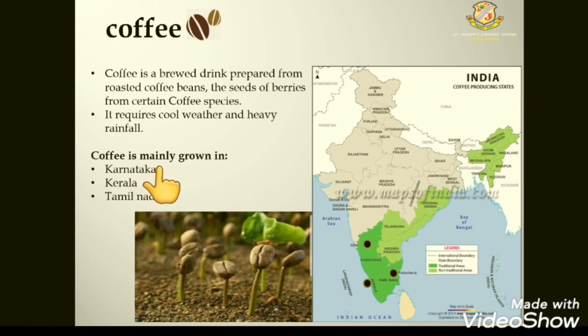And coffee is mainly grown in Karnataka, Kerala and Tamil Nadu. As you can see, this is the coastal area, and in the coastal area the amount of rainfall is also high. So these areas, that is Karnataka, Tamil Nadu and Kerala, are the places where coffee is grown in good quantity.